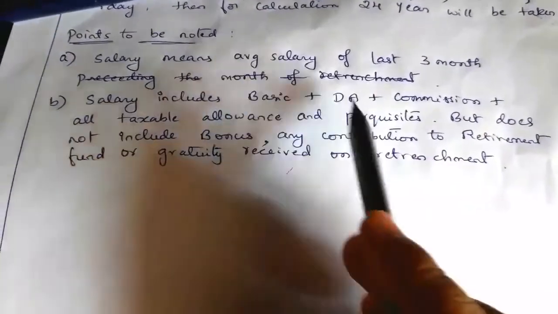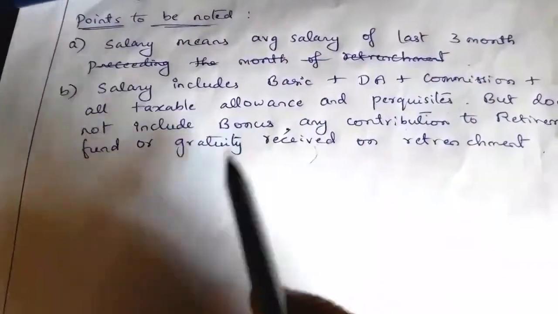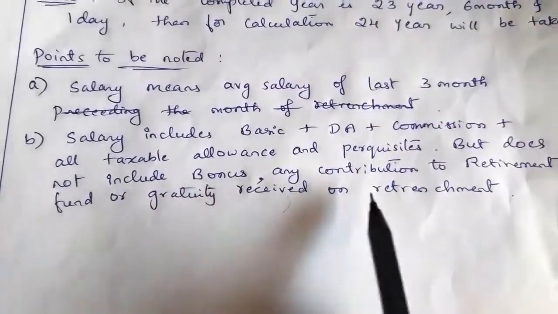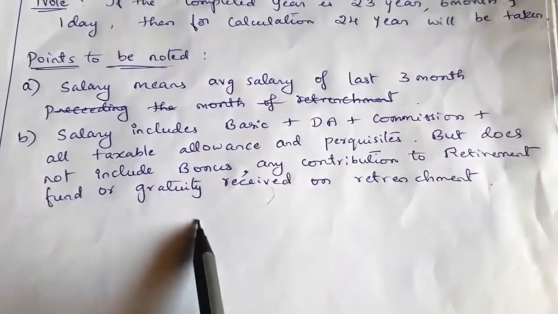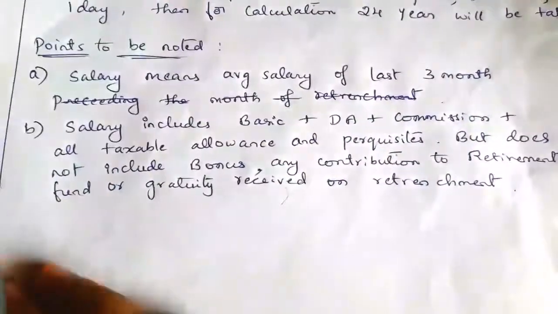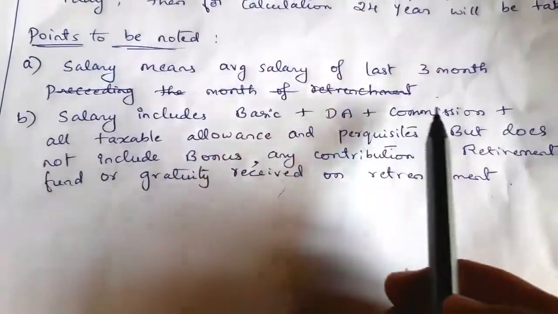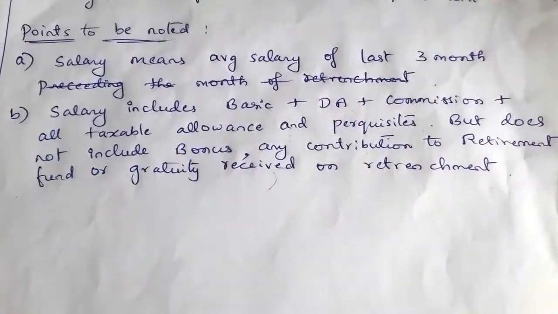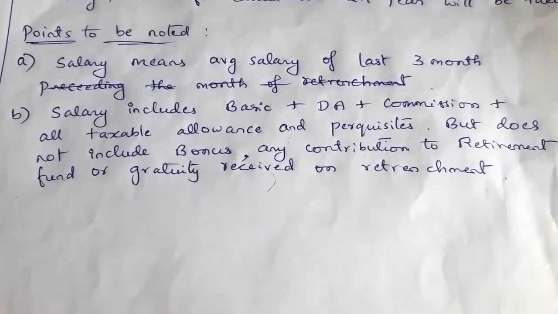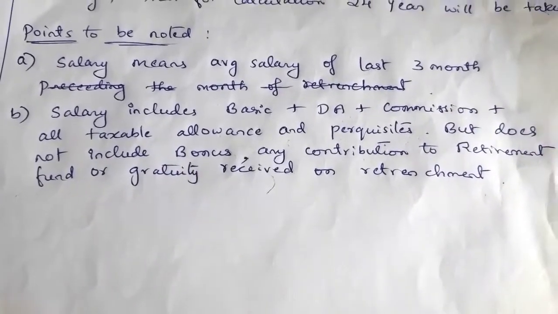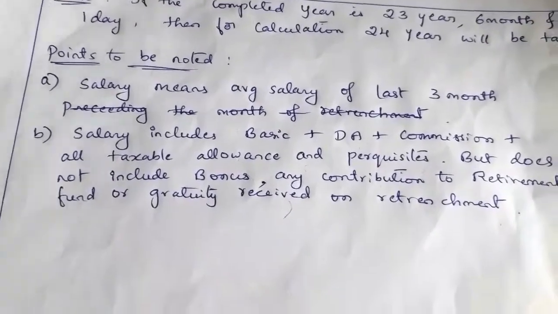But this salary should not include bonus. Remember, the salary should not include bonus or any contribution to retirement fund or gratuity received on retrenchment. So it should include only basic, DA, commission and all taxable allowances and perquisites, but does not include bonus or any contribution to retirement fund or gratuity received on retrenchment. So this is about the salary.